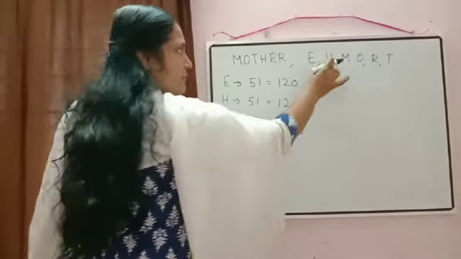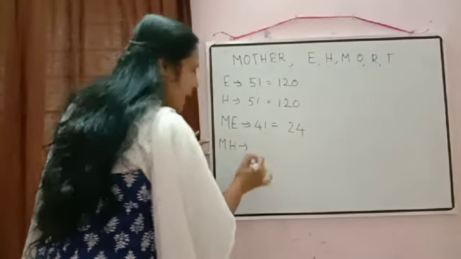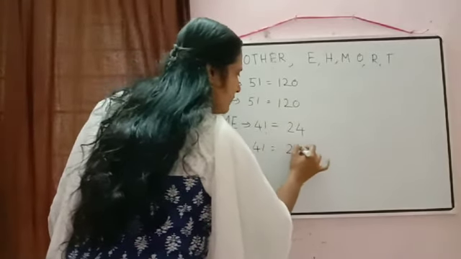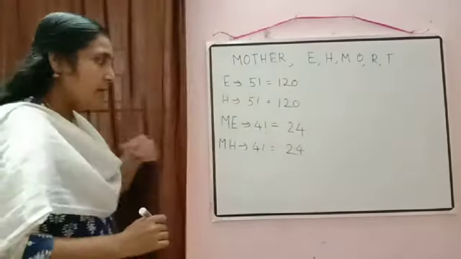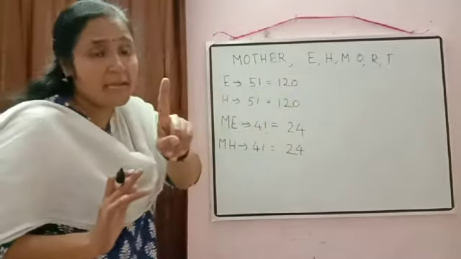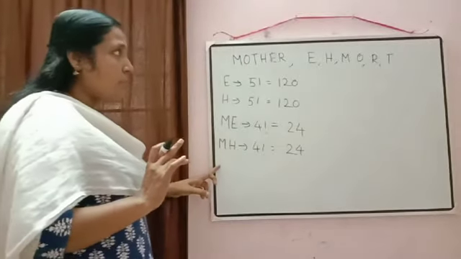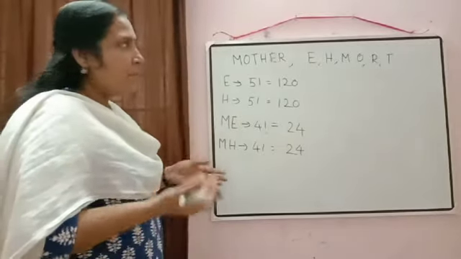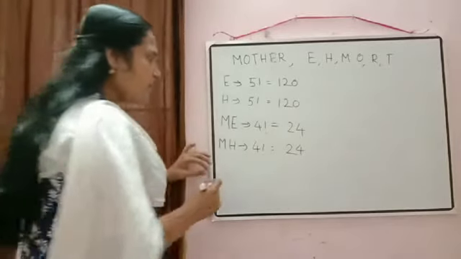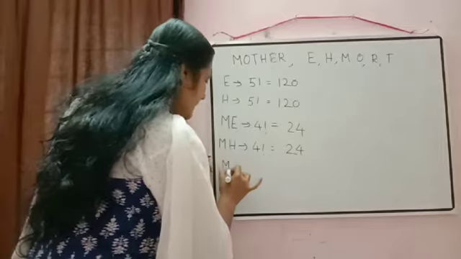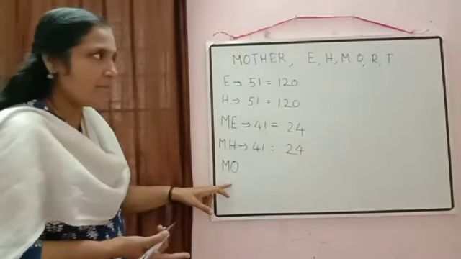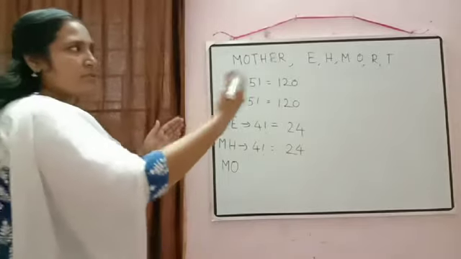Now next, the number of words starting with MH. So again what will come? Yes, 4 letters can be arranged in 4 factorial ways. Then the number of words starting with MM will not come, because M is there only one time. So don't write here words starting with MM, because we don't have 2 Ms here. Okay. Then according to dictionary order, the number of words starting with MO. But in MO, MOTHER will come. So again we will come to the reverse order there.